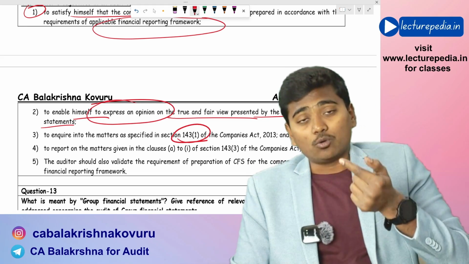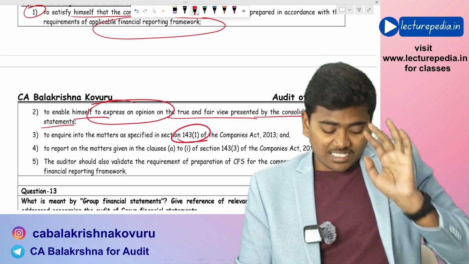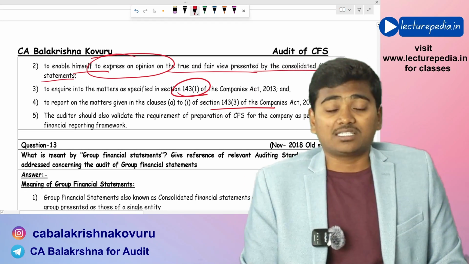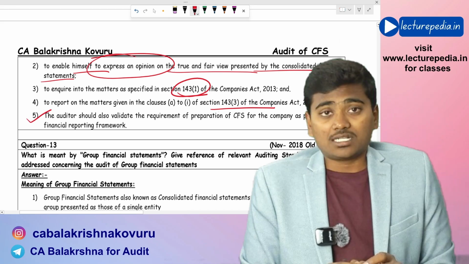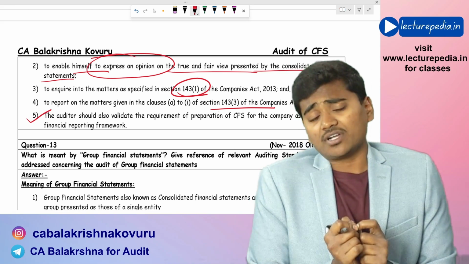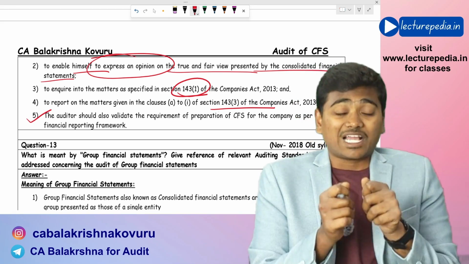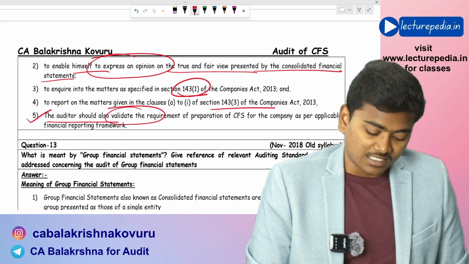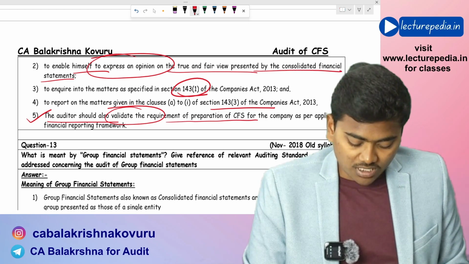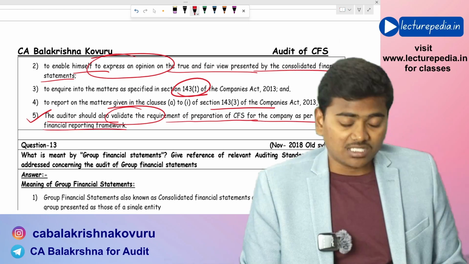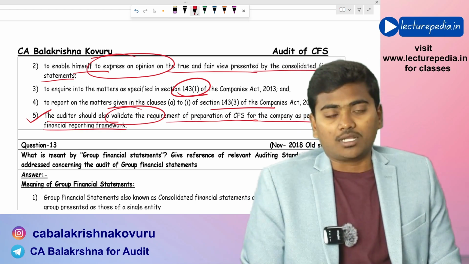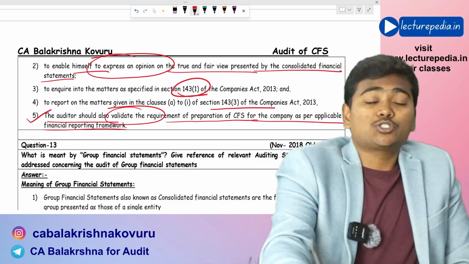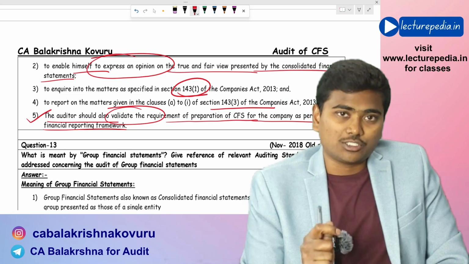In the similar way, you will have section 143 subsection 3. You should also report on section 143 subsection 3, and you should finally check whether preparation of consolidated financial statement is actually required for the entity or not. See, the auditor should validate the requirement of preparation of consolidated financial statements for the entity as per the applicable financial reporting framework. As per the applicable financial reporting framework, whether the entity is actually required to prepare CFS or not, that has to be validated.